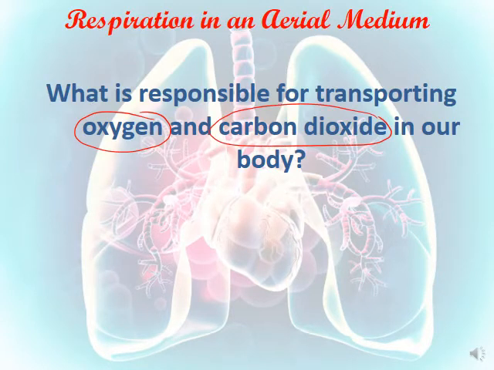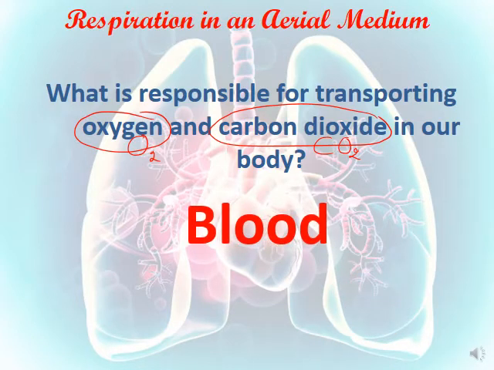So what is responsible for the transportation of these gases, oxygen, O2, and carbon dioxide, CO2, in our body? The one responsible for this is the blood. So the blood is responsible for the transportation of oxygen and carbon dioxide.